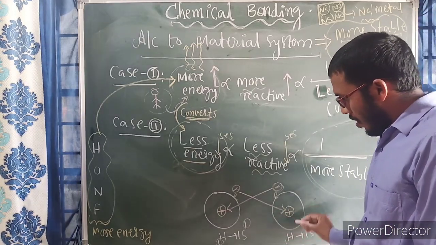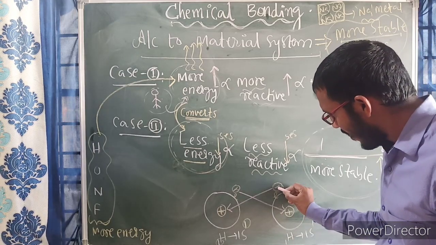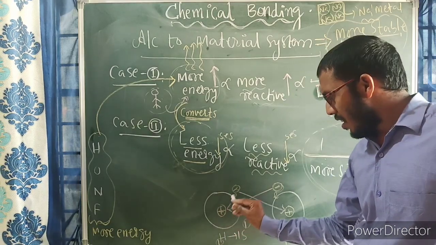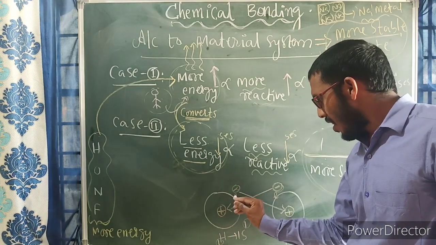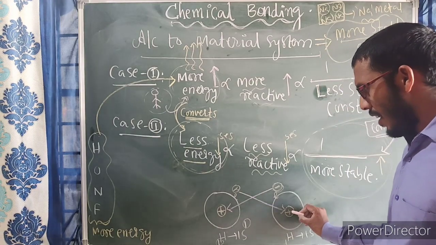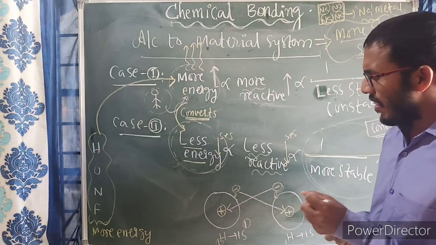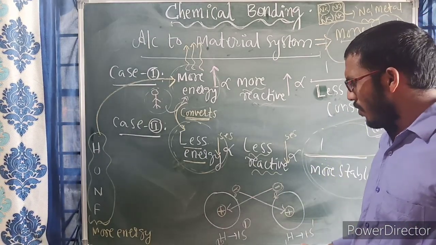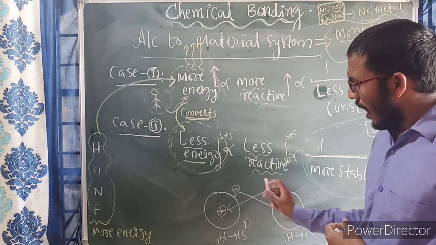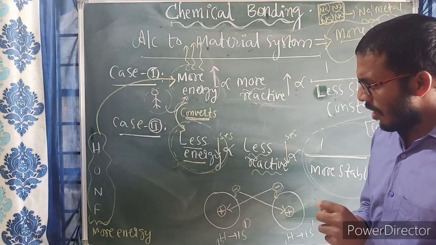Here, this hydrogen atom's valence electron is attracted by this hydrogen atom's nucleus, and likewise the other. Wherever point charges are present, there is electrostatic force: attractive if the charges are unlike, repulsive if they are like.